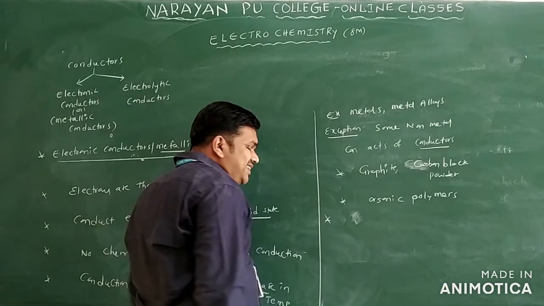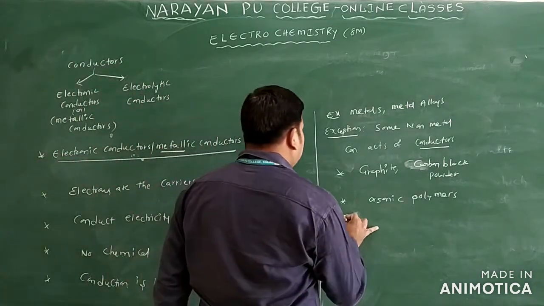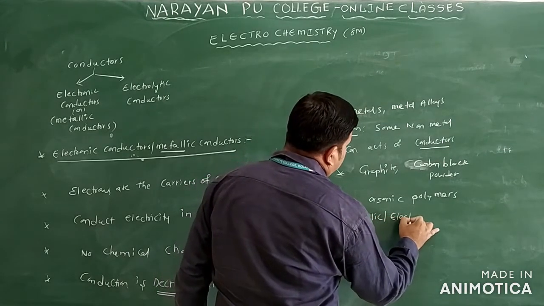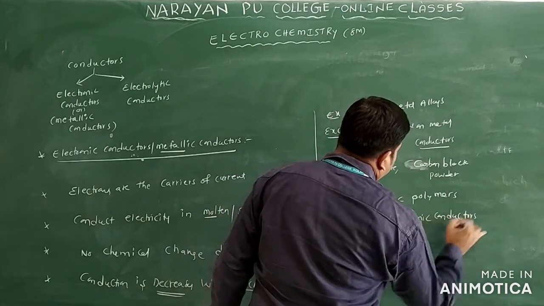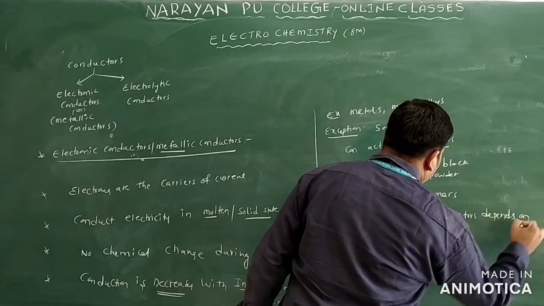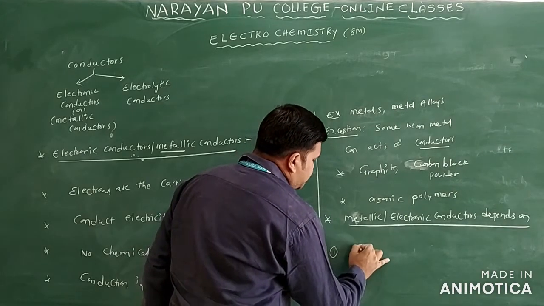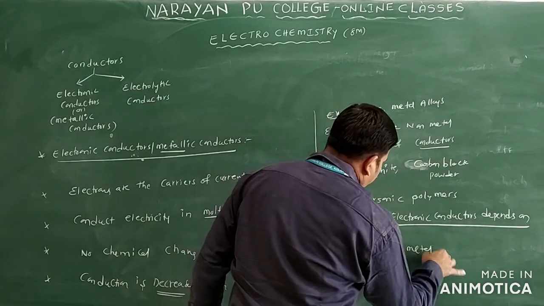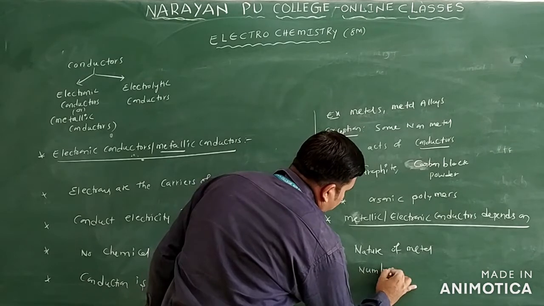So what do metallic or electronic conductors depend on? The first one is the nature of the metal, and the second point is the number of valence electrons in the metal.